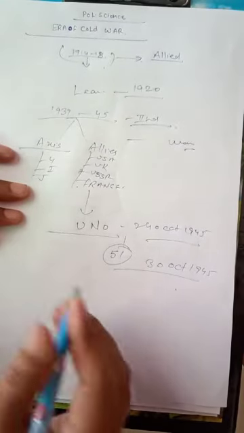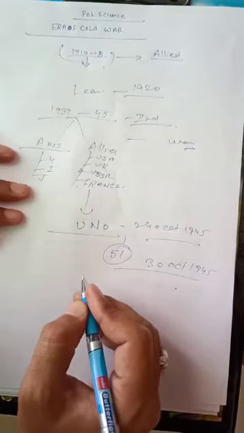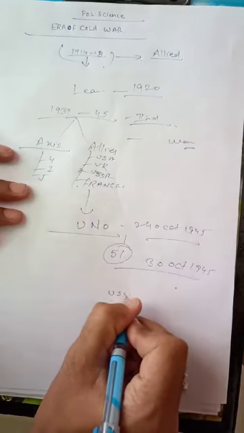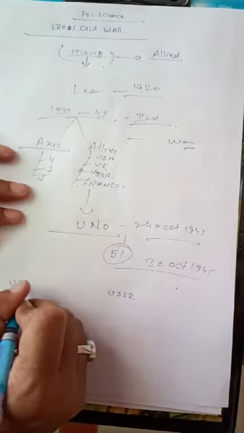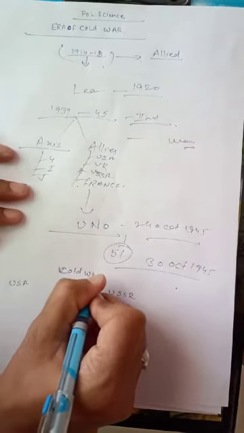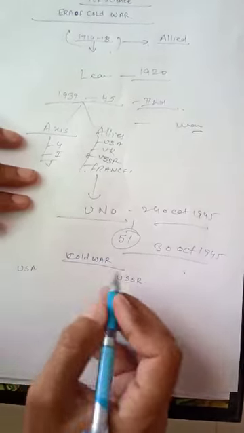But after that, on the international level, two new superpowers came into effect, that was USSR and the United States of America. So the Cold War started with the end of the Second World War.